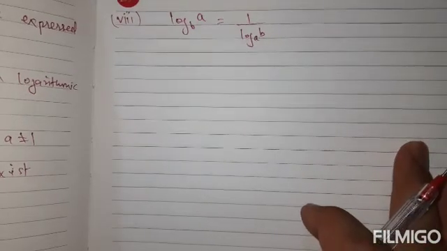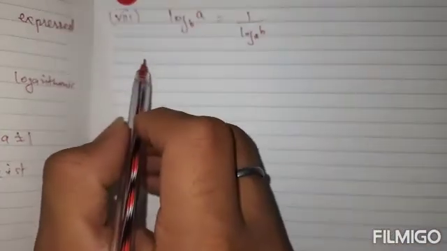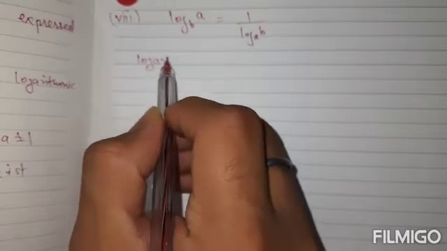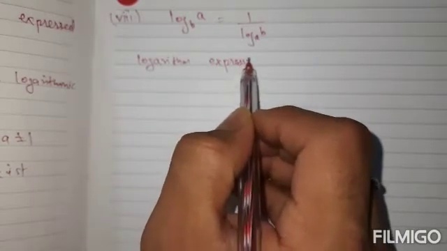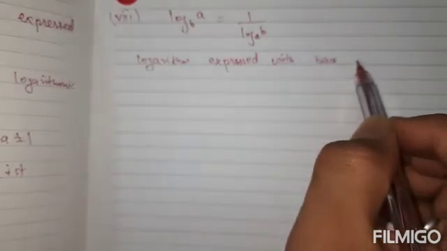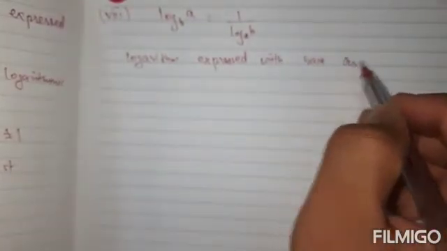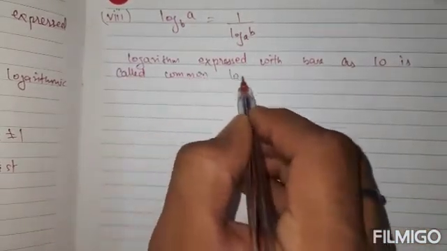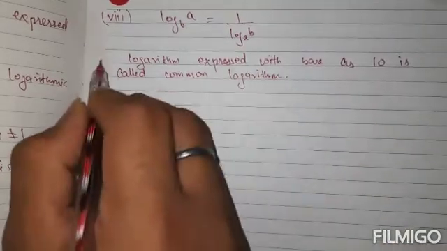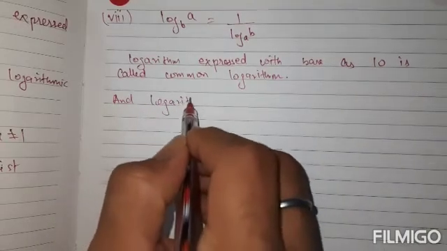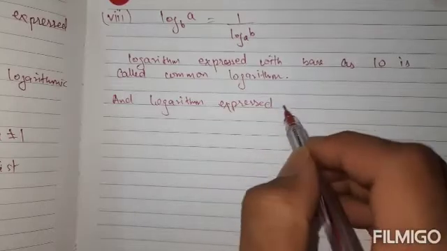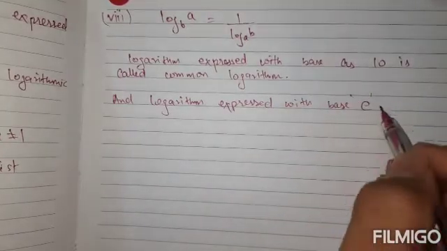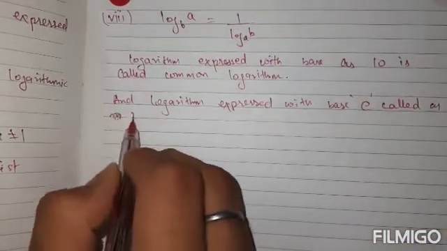There are some other concepts also. Logarithm expressed with base 10 is called common logarithm, and logarithm expressed with base e is called natural logarithm.